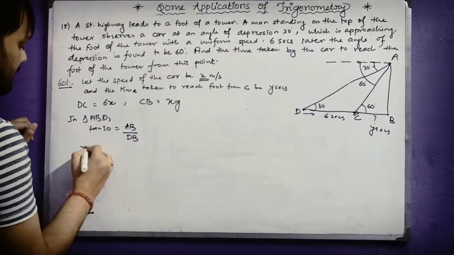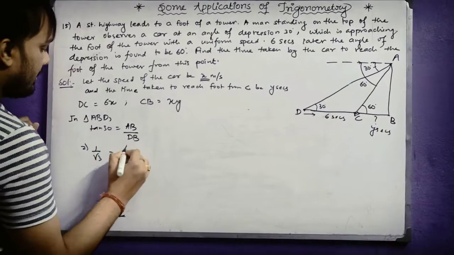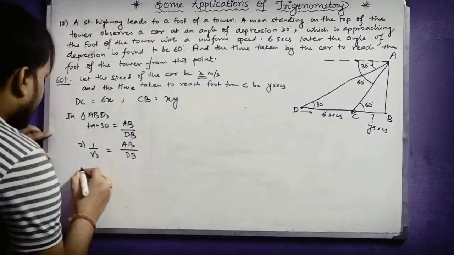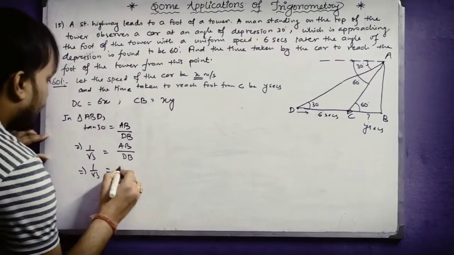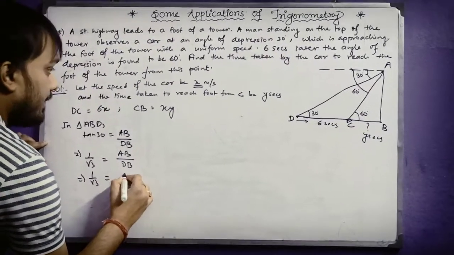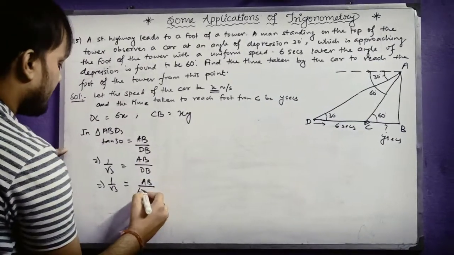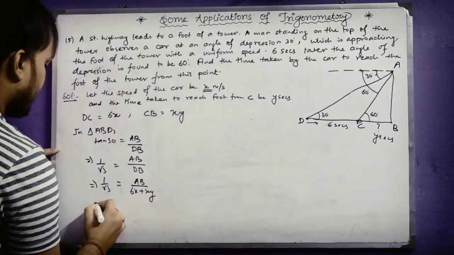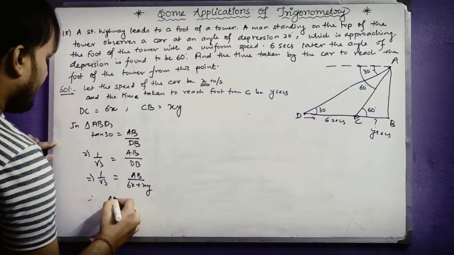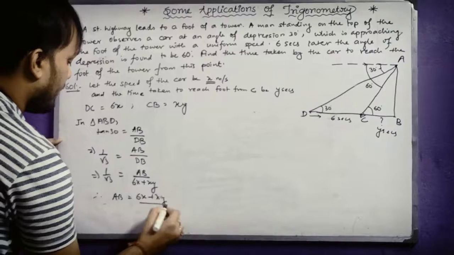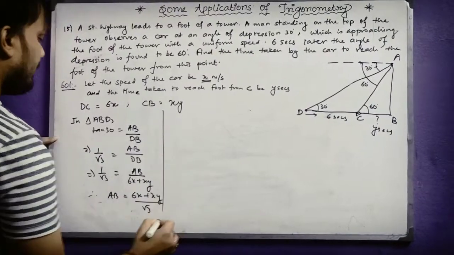That means 1 by root 3 equals AB by DB. DB means 6x plus xy. Therefore AB will be (6x plus xy) by root 3.